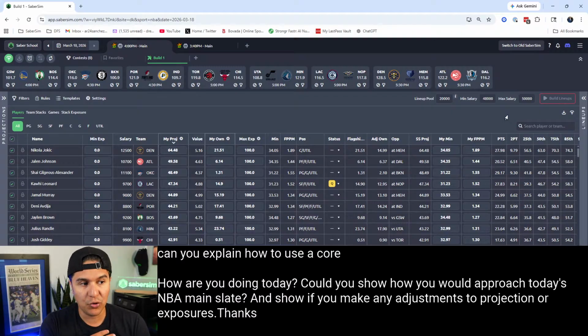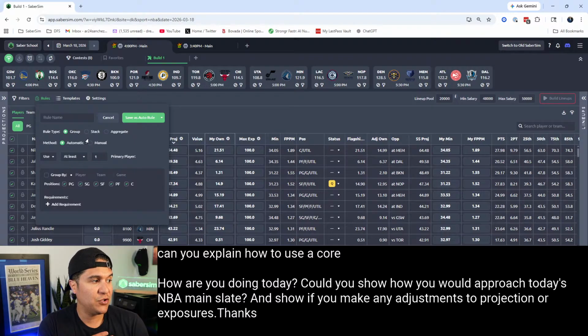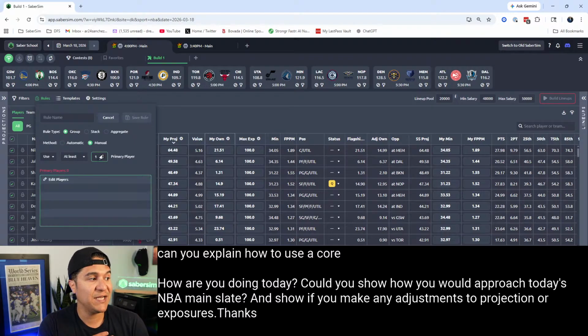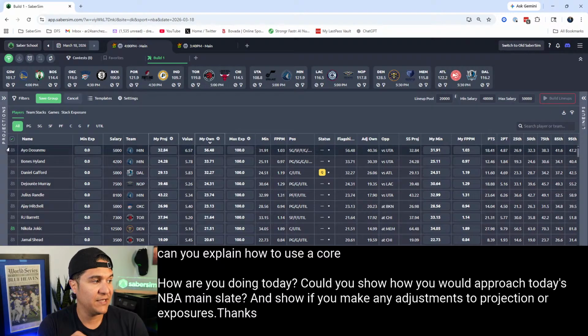My personal favorite way to do this is with a rule. I would go to the rules, I would go to add new rule, I would go to group manual, used at least X. Let's say your core is a group of 3 players. I click edit players. And let's say your core is the highest projected player, the highest owned player,